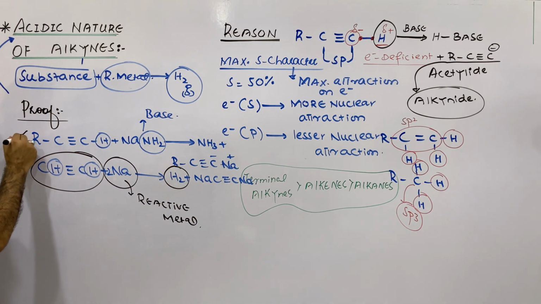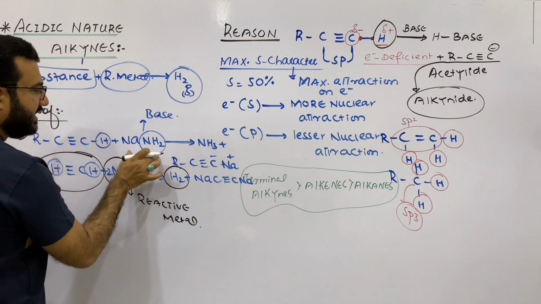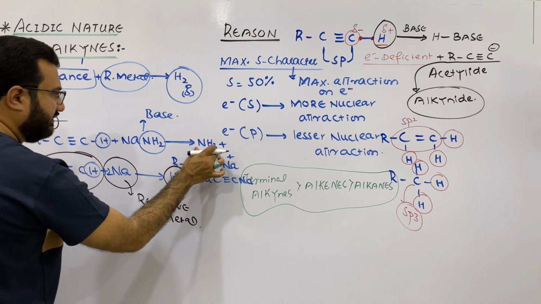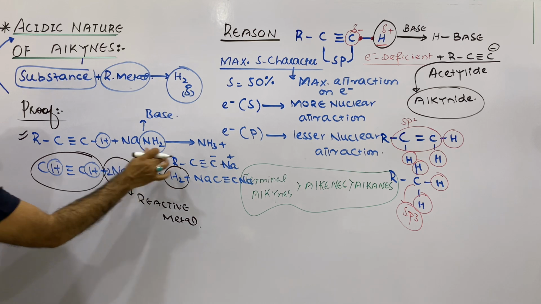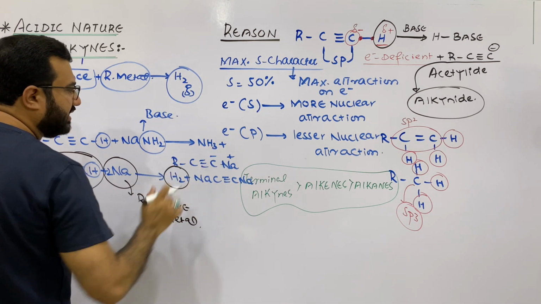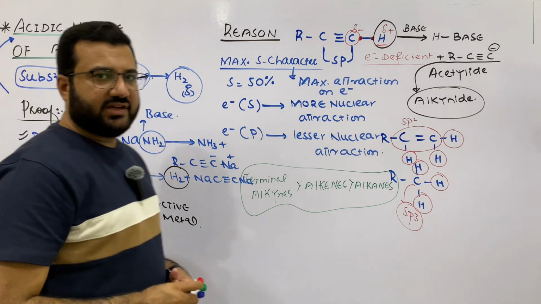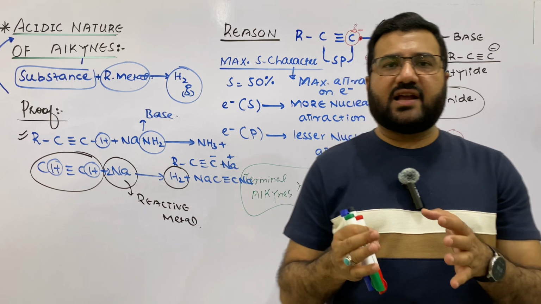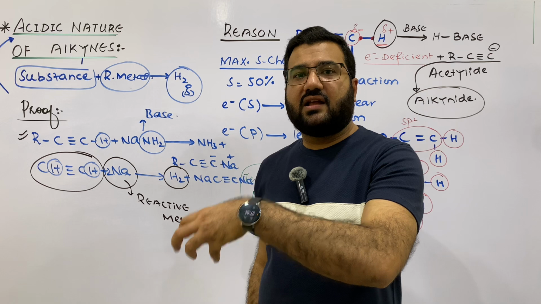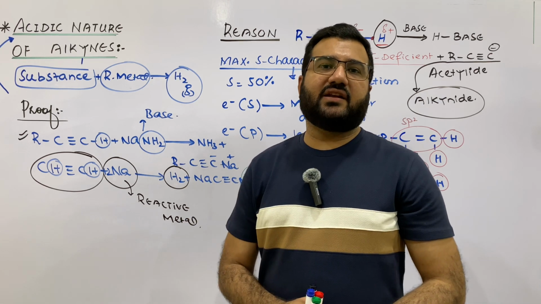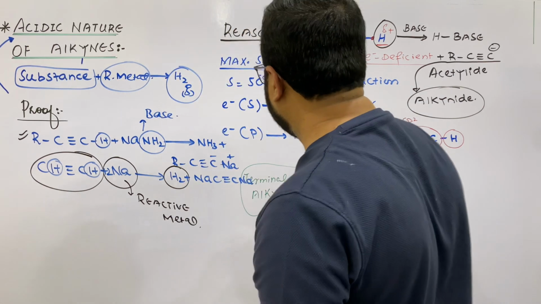And the first reaction is a general reaction in which the terminal alkyne is showing its acidic nature by reacting with a very strong base to form a solvent molecule and a salt. And all those reactions in which an acid reacts with a base to form a salt and a solvent molecule are called neutralization reactions. So this first reaction is an example of a neutralization reaction. It means that the terminal alkynes react with the bases, that is the proof of their acidic nature, and terminal alkynes also react with highly reactive metals to release hydrogen gas, and that reaction is also a proof of the acidic nature of the alkynes.